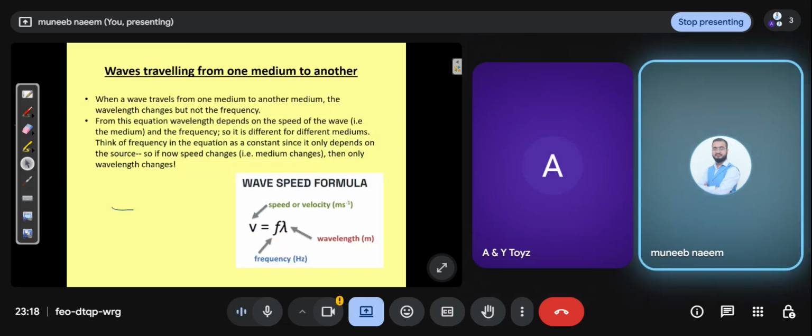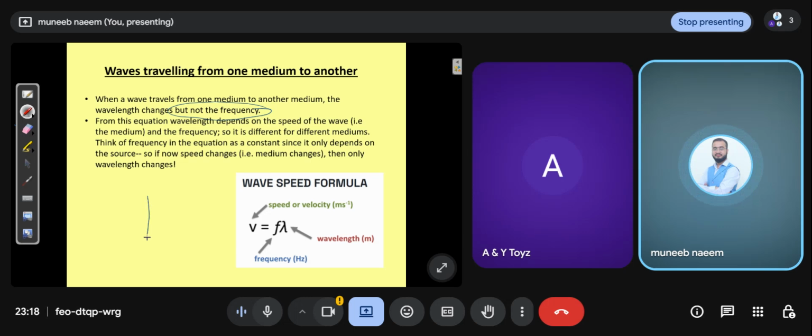Okay, better. There is a wave traveling from one medium to another. When a wave travels from one medium to another medium, the wavelength changes, but not the frequency. This is a point you note. This is what it means when a wave travels from one medium to another medium.